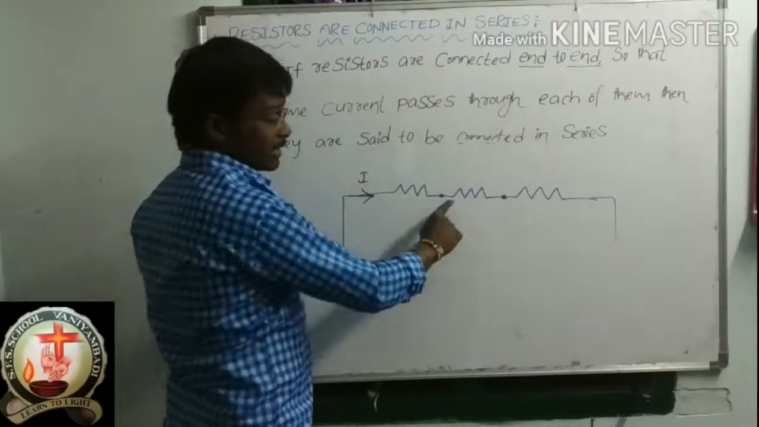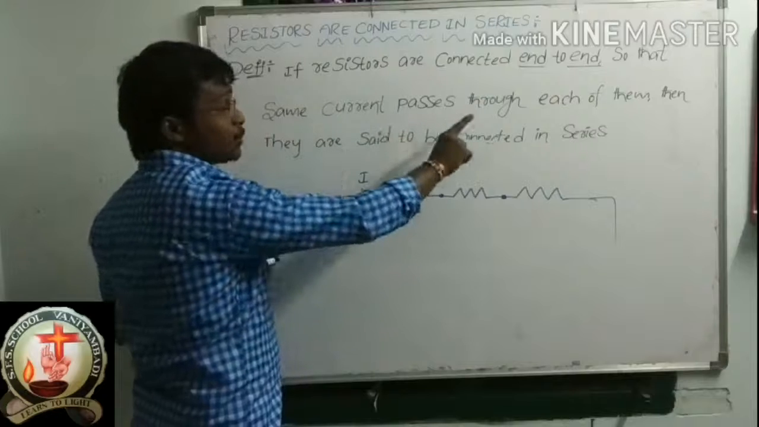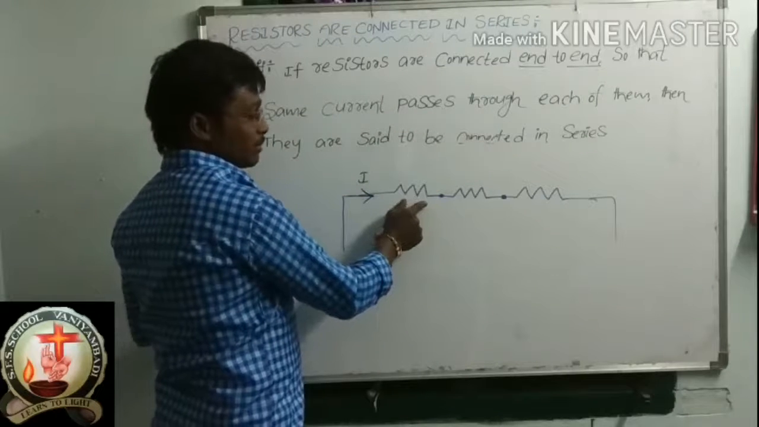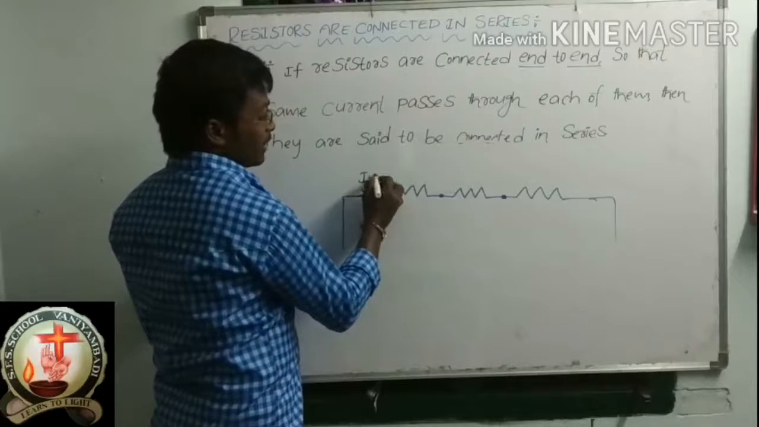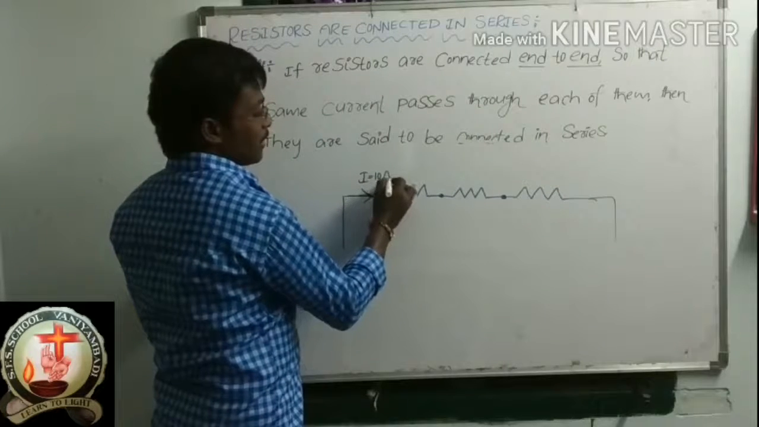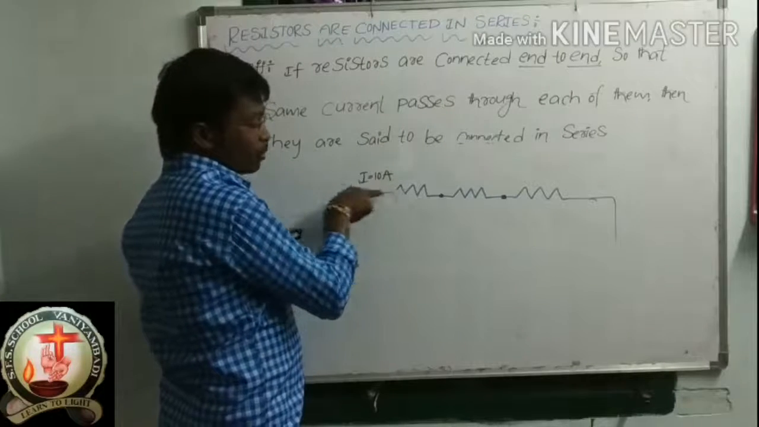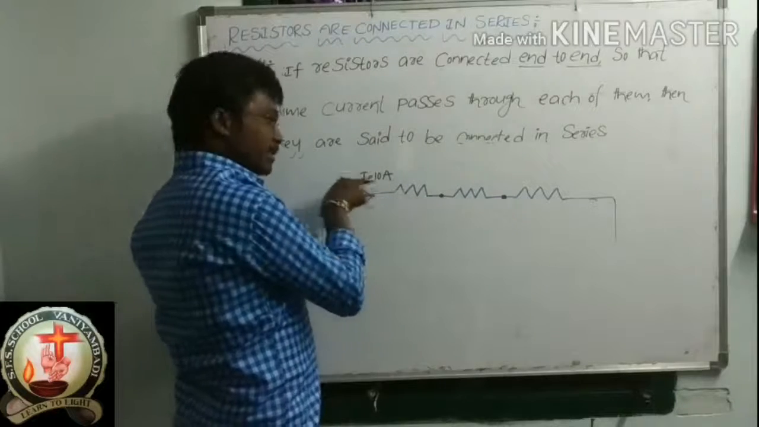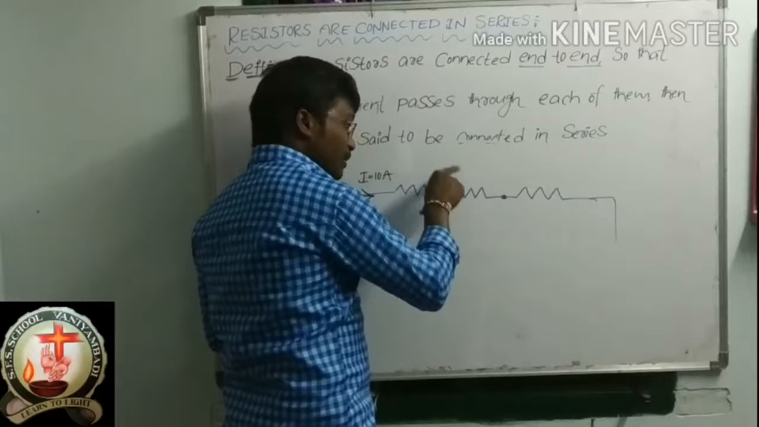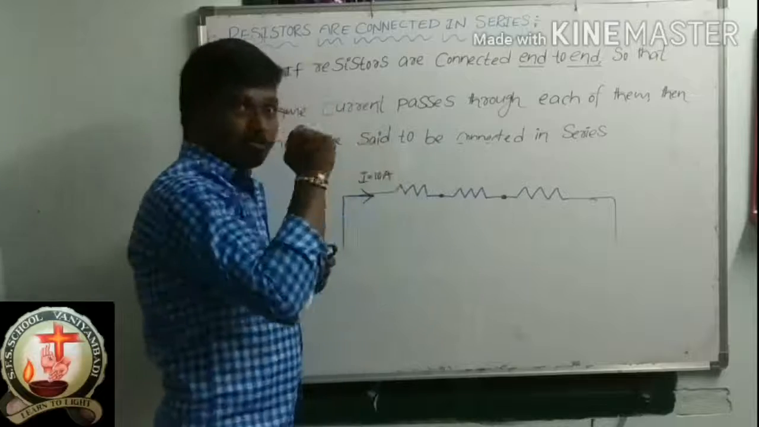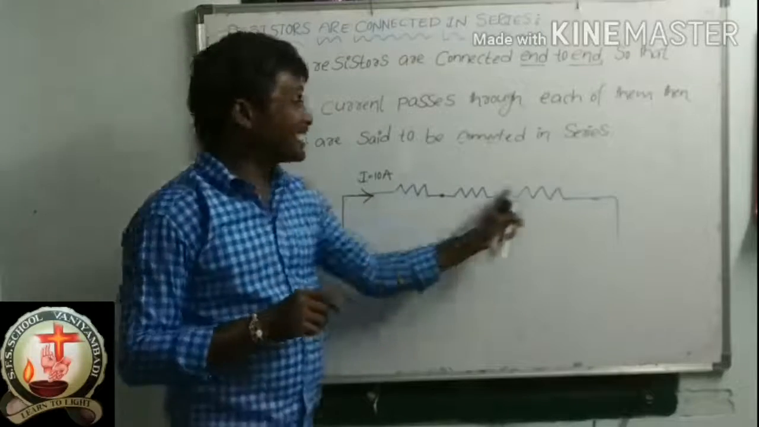Whenever these resistors are connected end to end, the same current passes through each of them. Suppose the current I value is 10 amperes. This 10 amperes will flow through this resistor. At the same time, the 10 amperes flows through this resistor, and that 10 amperes will flow through this resistor. The same current passes through each and every resistor.